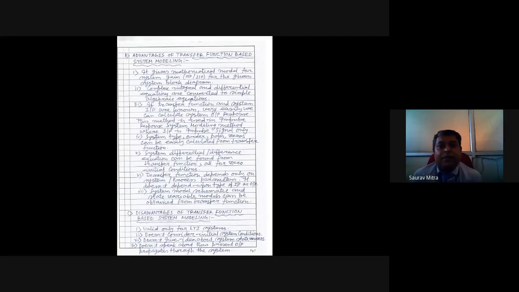Transfer function based modeling is applicable only for LTI systems, that is, linear time invariant systems. If the system is nonlinear, or if the system has some time varying kind of characteristics, in that case it will be difficult for us to find out the transfer function of that system.